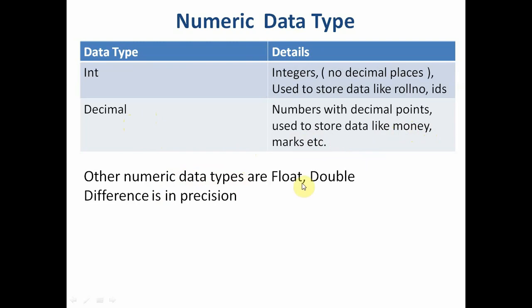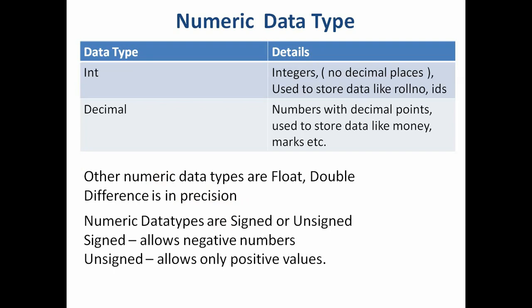Other numeric data types are float and double. The only difference is in precision, but all store numbers. Numeric data types are signed or unsigned. Signed data types allow negative numbers, because to store a negative number you have to write a minus sign. Minus is a sign, which is why it's called a signed data type. An unsigned data type allows you to store only positive values.